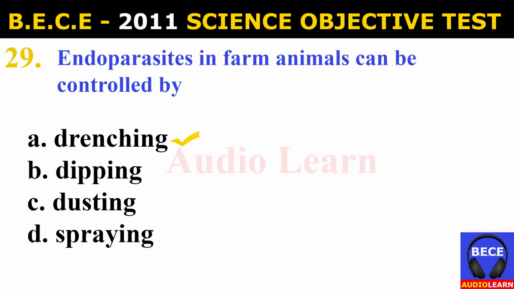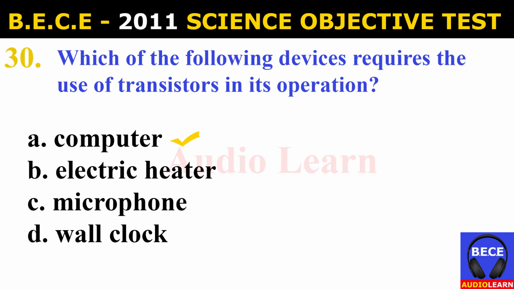Number 29. Endoparasites in farm animals can be controlled by A. Drenching. B. Dipping. C. Dusting. D. Spraying. And the answer is A. Drenching. Endoparasites in farm animals can be controlled by drenching.